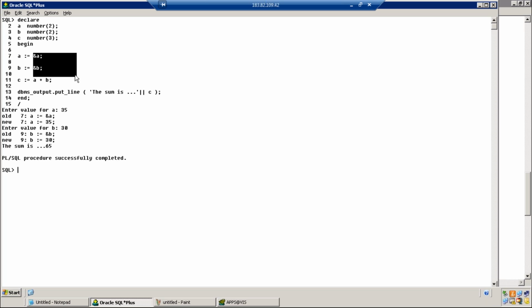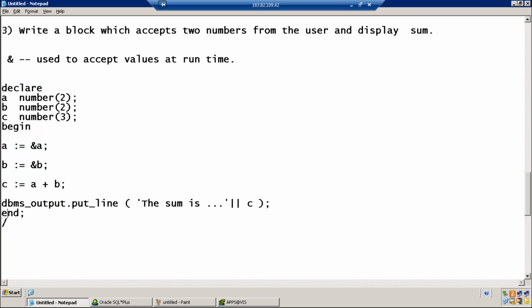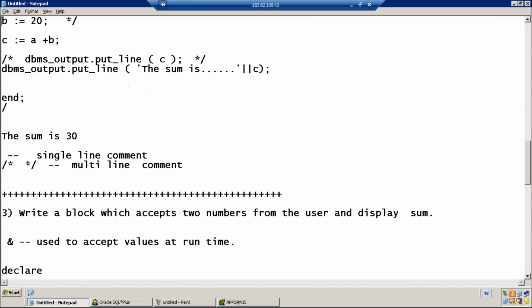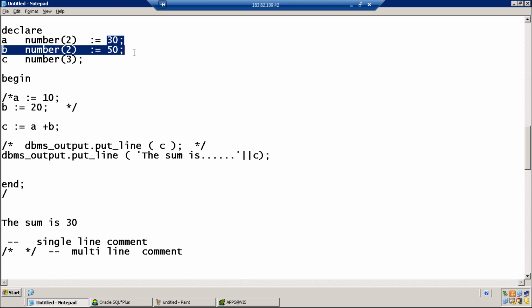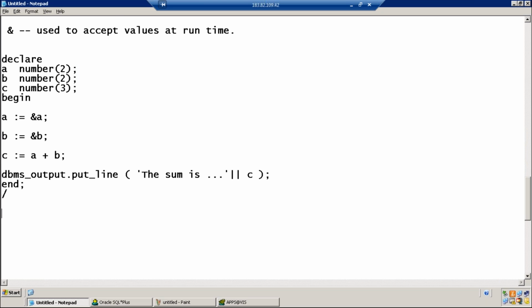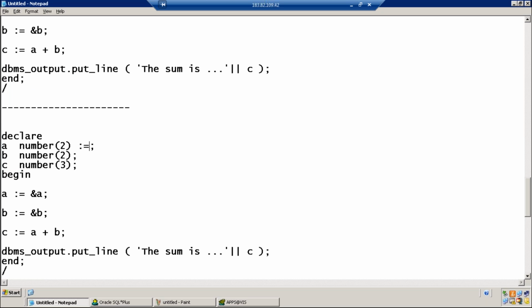Clear? Yeah. Sunil, in the previous example, at the declaration time itself, you have given that constant value. At the declaration, I have initialized. You have given 30 like that. Okay. So instead of this, can ampersand be here itself? Yes, we can do that. A colon equal to ampersand.